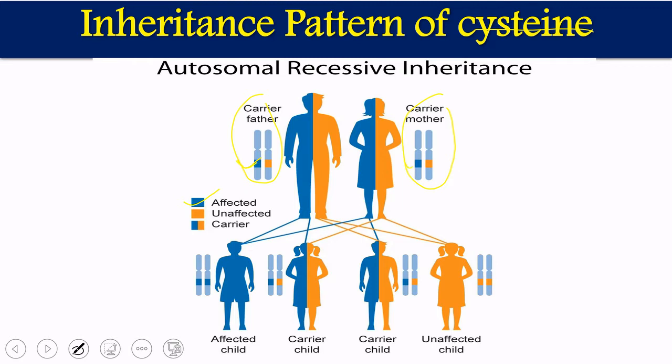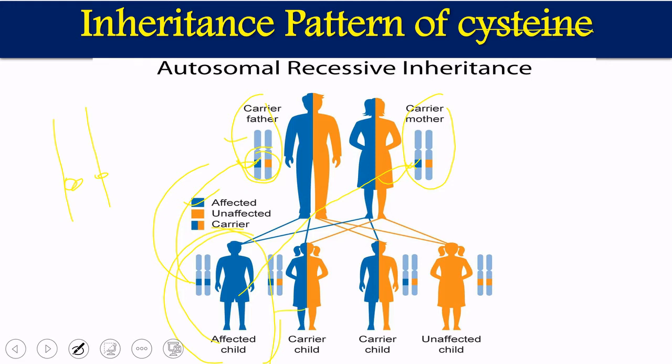Similarly, one of the alleles which the mother has is defective. So the mother is also a carrier, and the father is also a carrier. Now once they have a cross, because this disease is a recessive disorder, we require both the defective alleles for the disease to be expressed. So if one allele is coming from the father and one from the mother, and a child has both the defective alleles, the child will be affected, meaning the disease will be expressed.